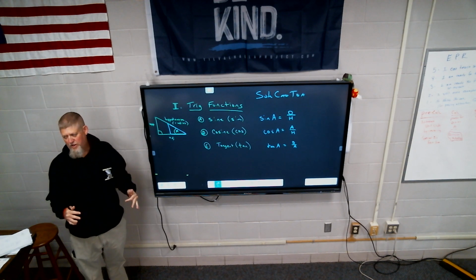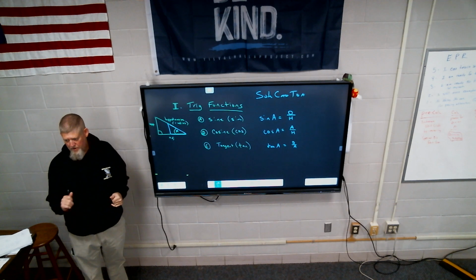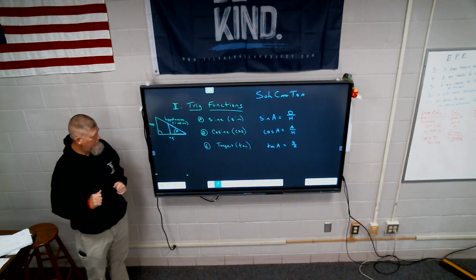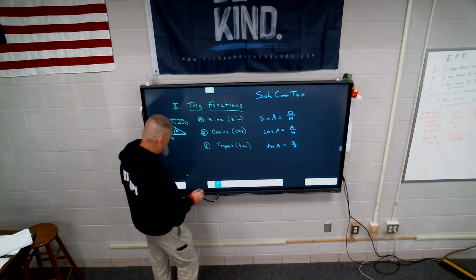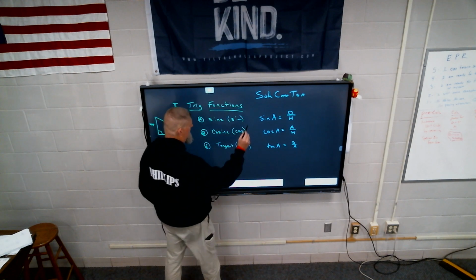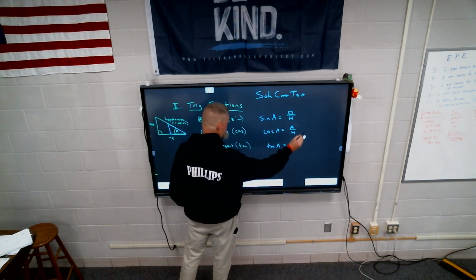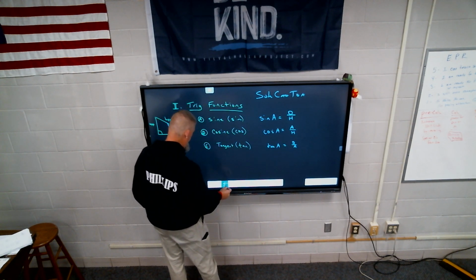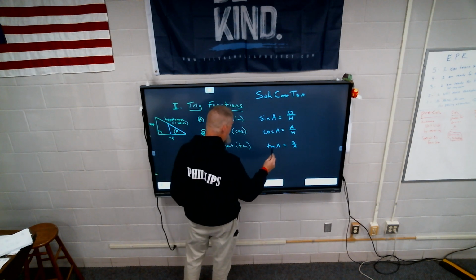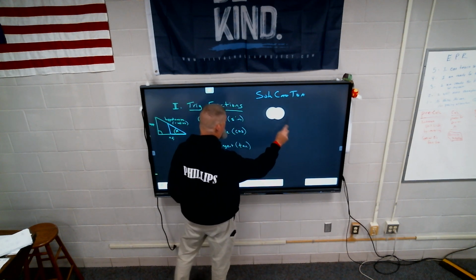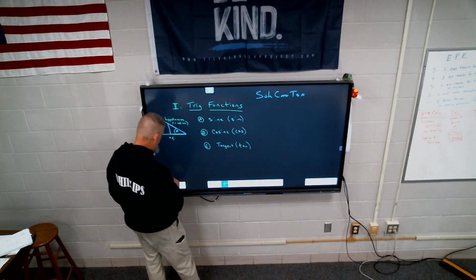Now, those are the trig functions, right? Is that all the trig functions? No. What are the other three? Inverses, which are the ones with sine to the negative one. Not sine to the negative first. That's actually going to be a different concept.